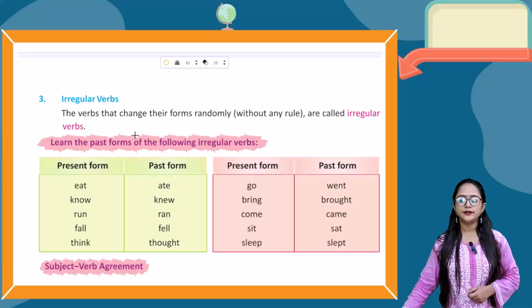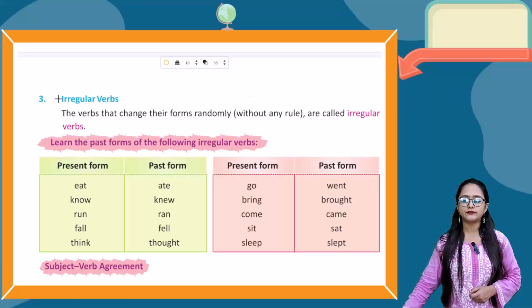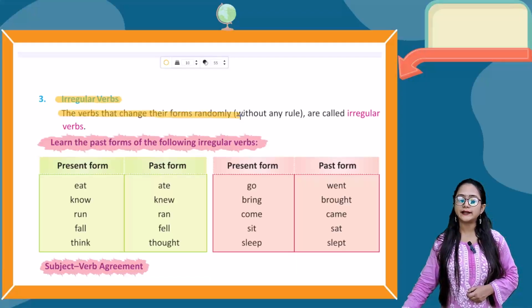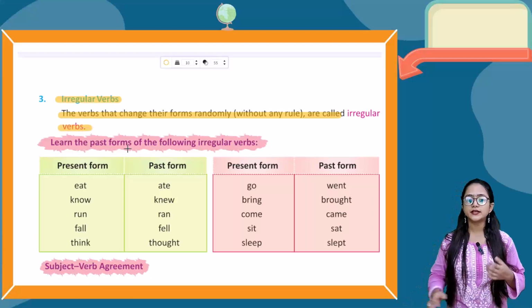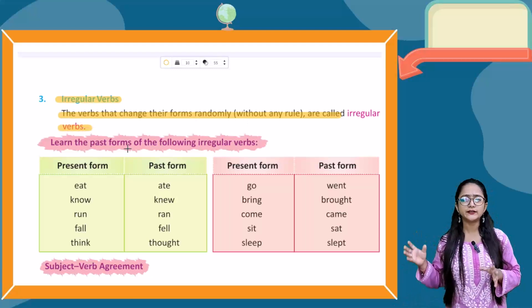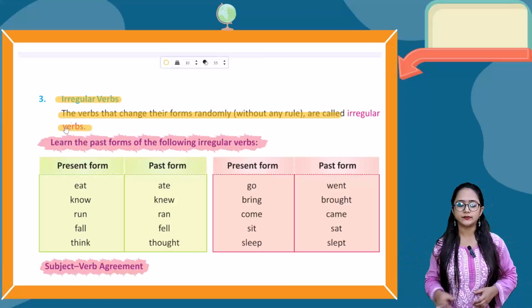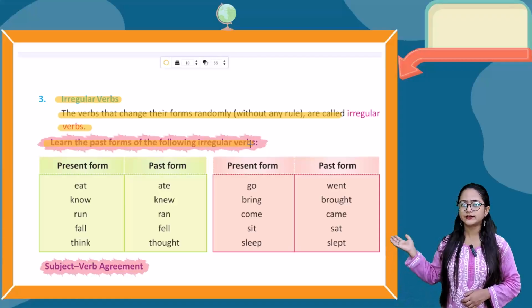Now let's talk about another kind of verb, that is irregular verbs. The verbs that change their forms randomly without any rule are called irregular verbs. Now learn the past forms of the following irregular verbs. So here in the table are given the past forms of the irregular verbs.